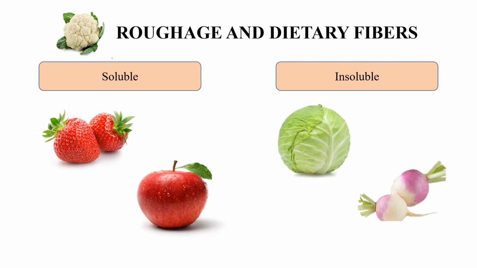Lack of insoluble fibers in the diet causes stool to become hard and difficult to pass. This condition is called constipation. All of us should clear our stomach in the morning. If it is not happening properly, then it is called constipation. If you are not eating roughage-rich food, that is dietary fiber, the stools will become hard and you are not able to pass them, and that condition is called constipation.